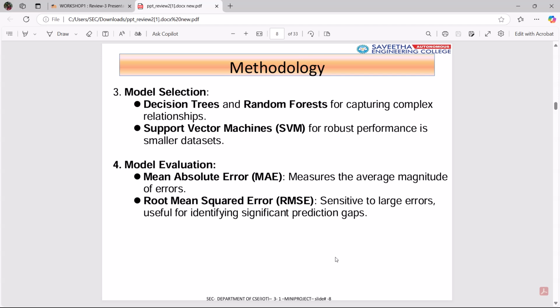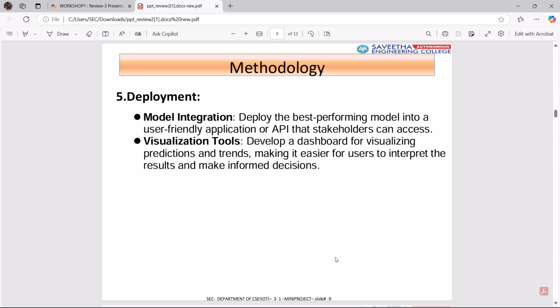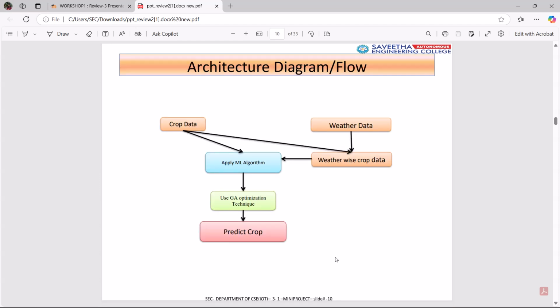Model selection: decision tree, random forest, and support vector machines. Model evaluation. Use mean absolute error, which measures the average magnitude of errors. Then use root mean squared error, which is sensitive to large errors and useful for identifying significant prediction gaps. Deployment. Deploy the best performing model into a user friendly application or API that stakeholders can access.